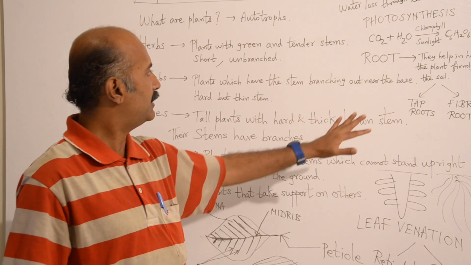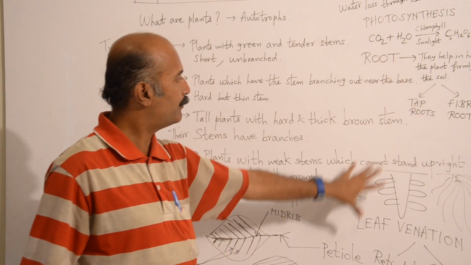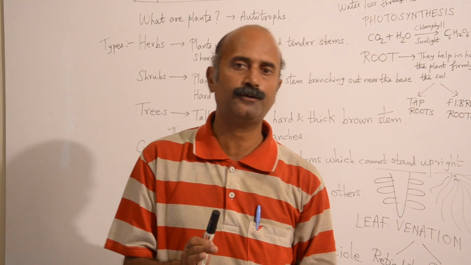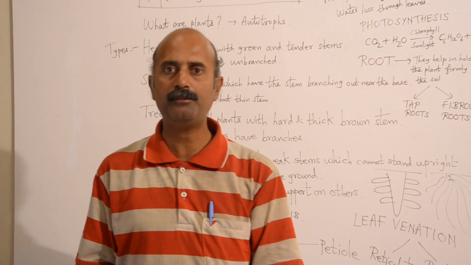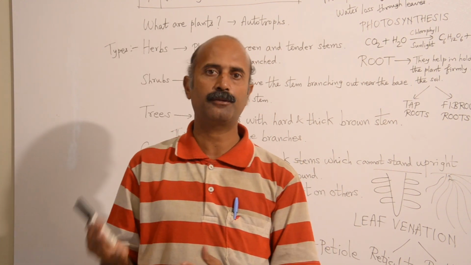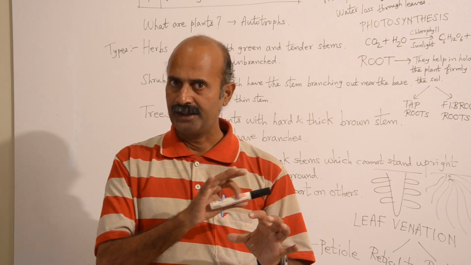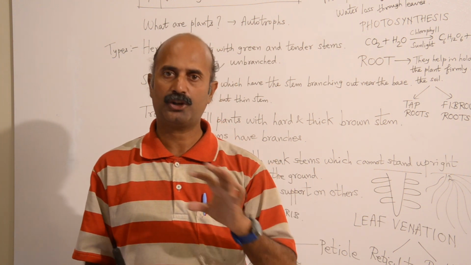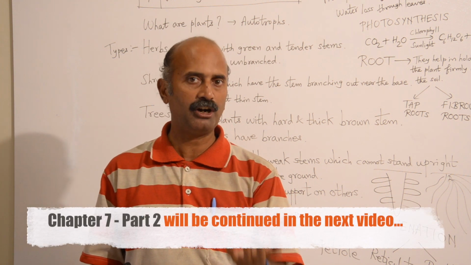So we have tap roots and fibrous roots, and both of them are absolutely useful in holding the plant firmly to the soil. However, tap roots are stronger than fibrous roots, and they are absolutely crucial in holding the plant firmly to the ground.